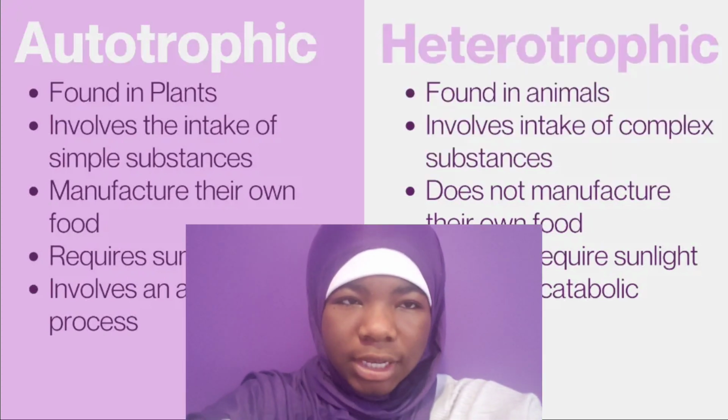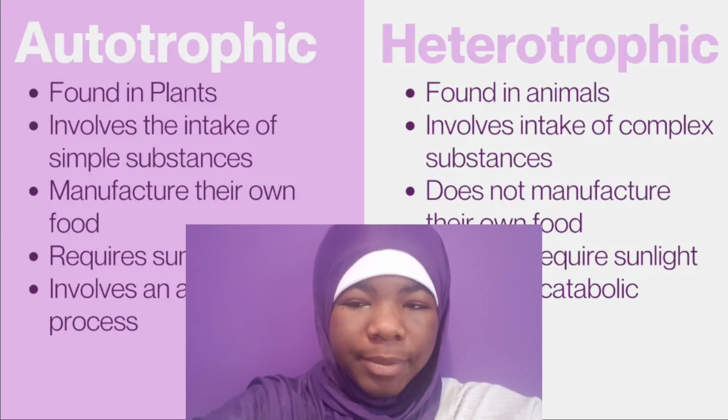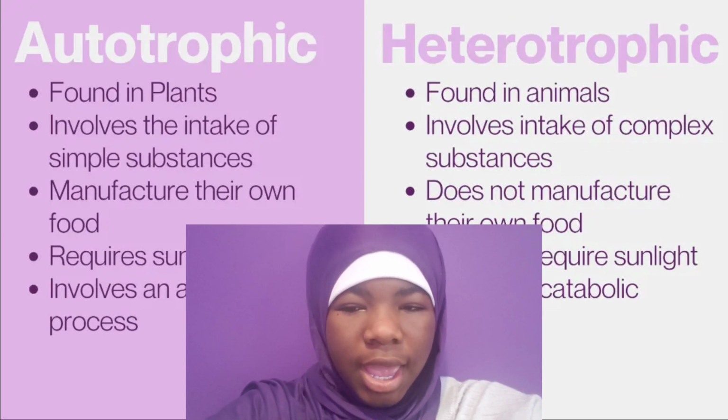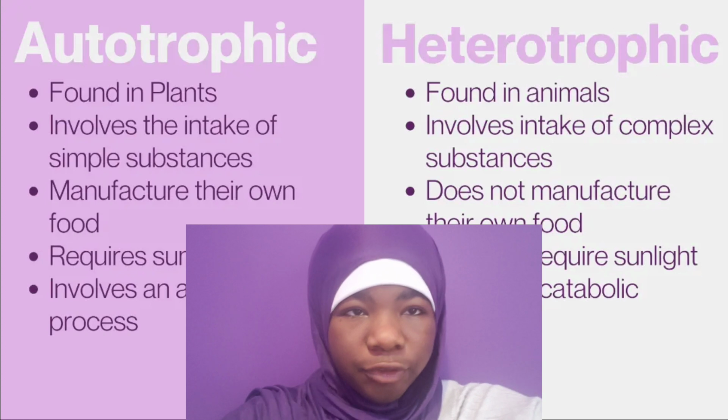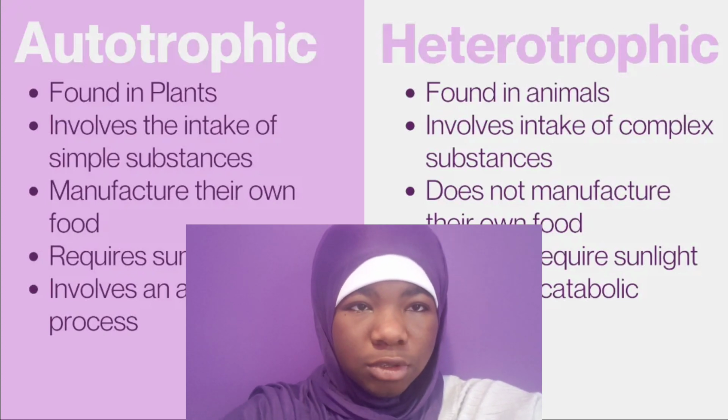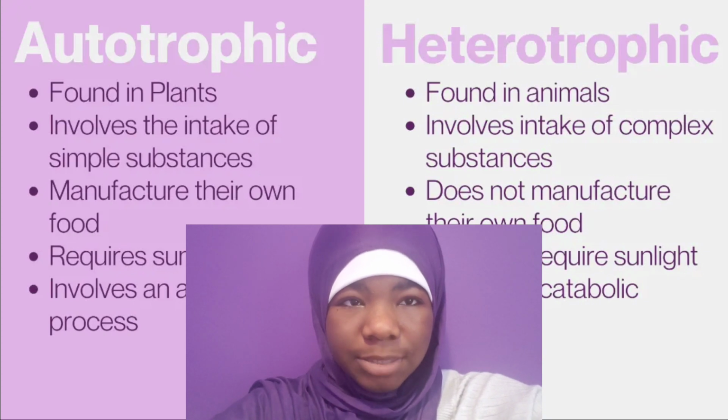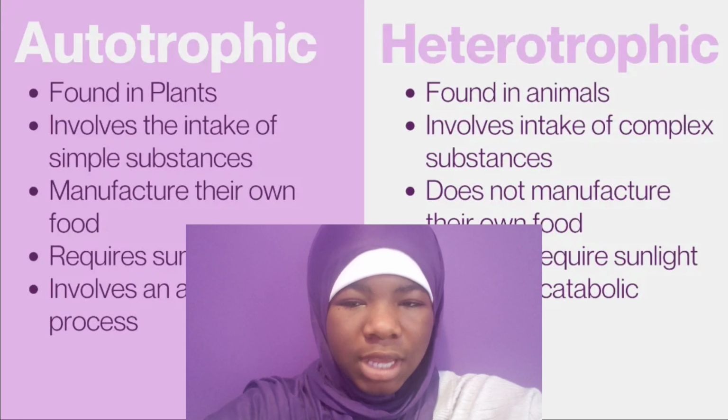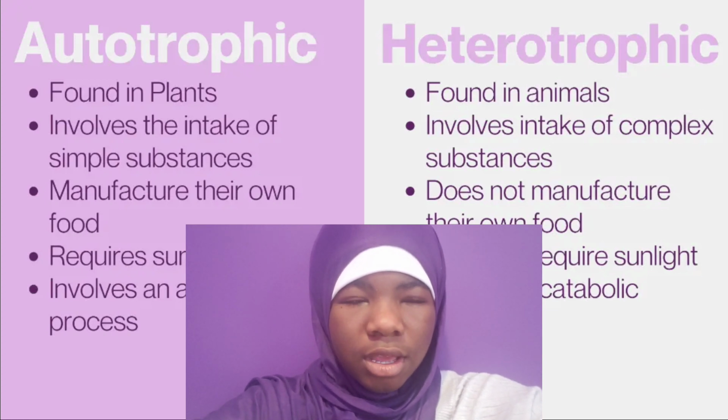Okay, so just so that we are clear on nutrition, we're going to go back and remember the main differences between autotrophic and heterotrophic nutrition. Just for a refresher, autotrophic nutrition is when organisms synthesize their own food, like photosynthesis, plants making their own food. And heterotrophic is when organisms obtain food from the environment, like when lions eat other animals, or when humans eat plants and things like that.